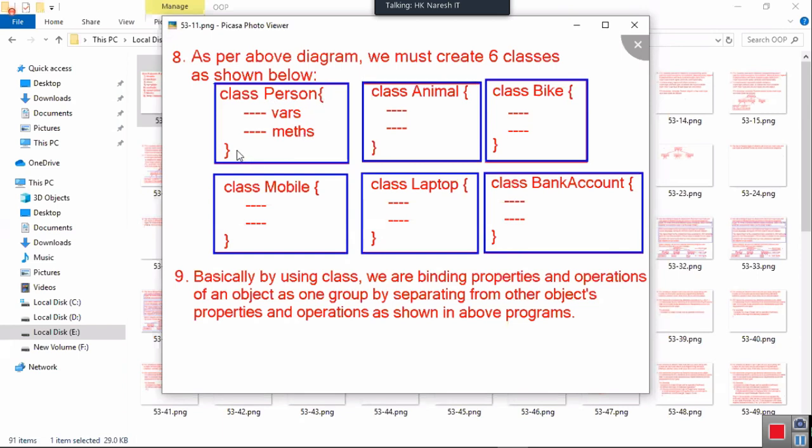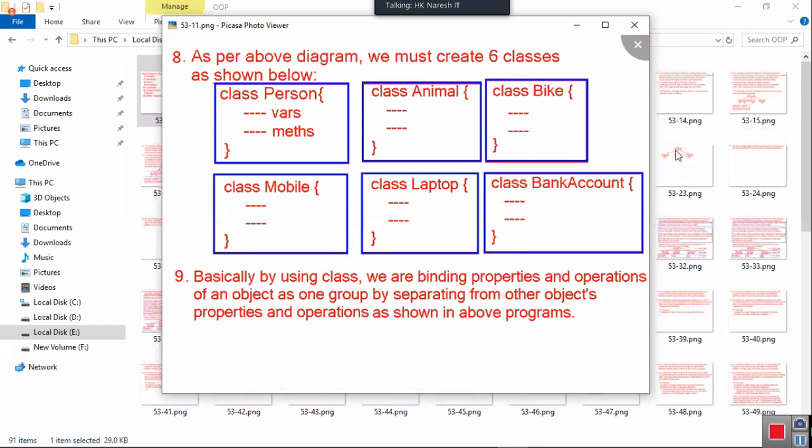Using this open bracket and closed bracket, you are grouping all these variables and methods as one unit, right? And you are separating one object's values and operations from another object's values and operations, right? By creating one class separately for each object, what are you doing? Basically, by using a class, we are binding. Binding means grouping, okay? We are binding, connecting. We are binding the properties and operations of one object as one group, separating them from other objects' properties and operations, as shown in the above programs.